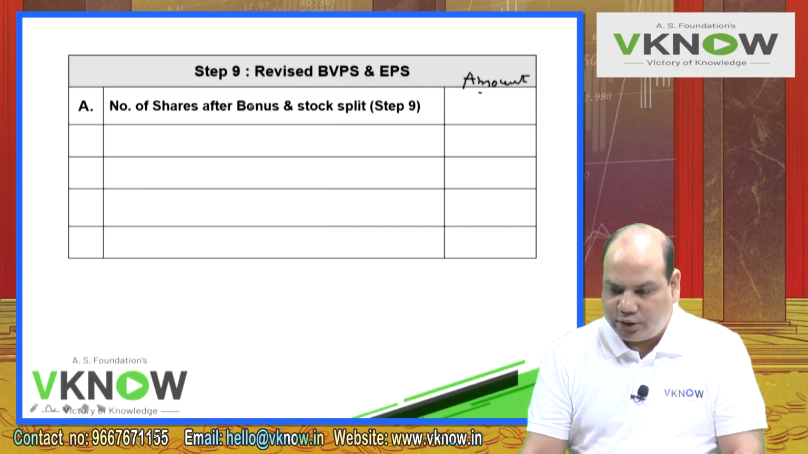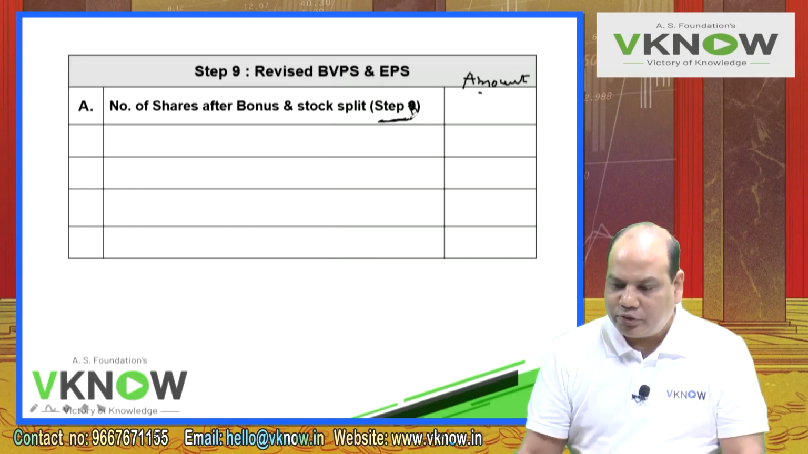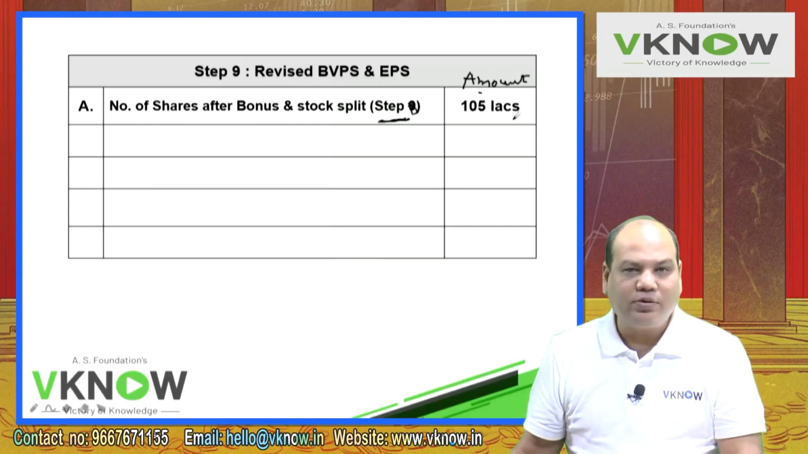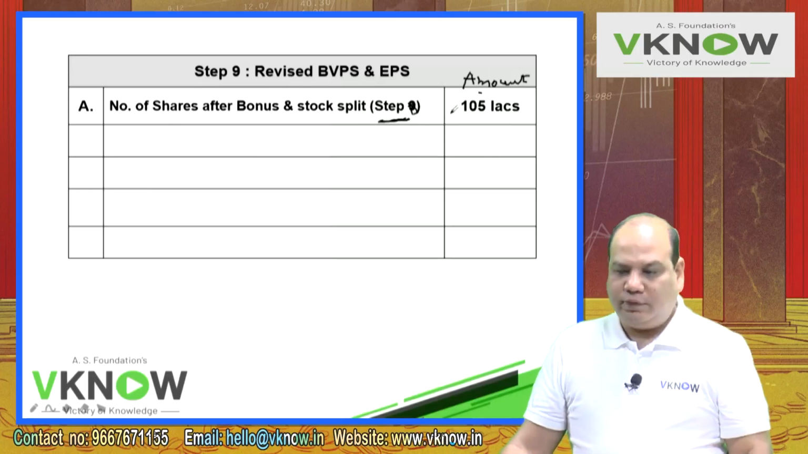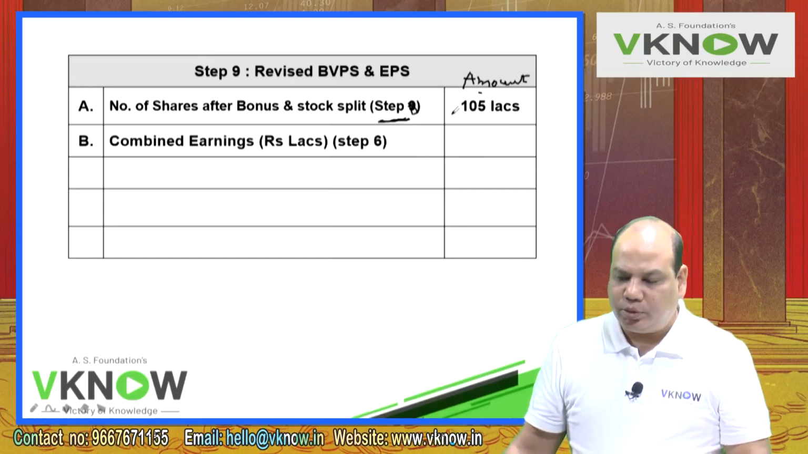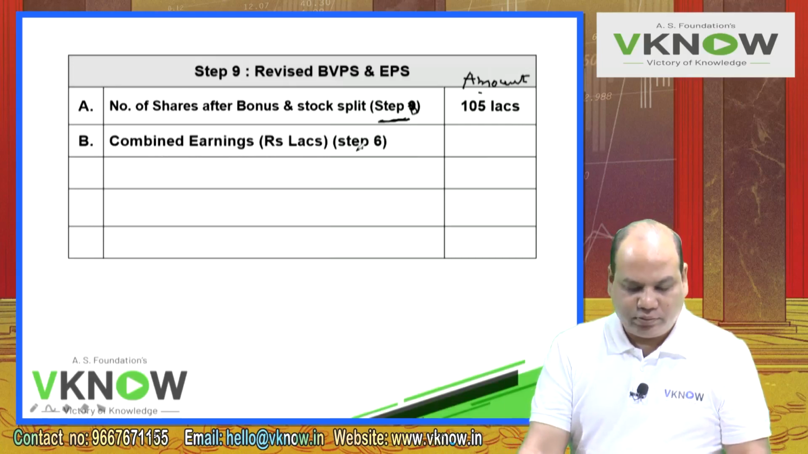Right hand side, amount. First write down point A, number of shares after bonus share and stock split. Step 8, 105 lakhs. Point B, write down combined earnings, rupees in lakhs, step 6. Combined earning rupees in lakhs, step 6.